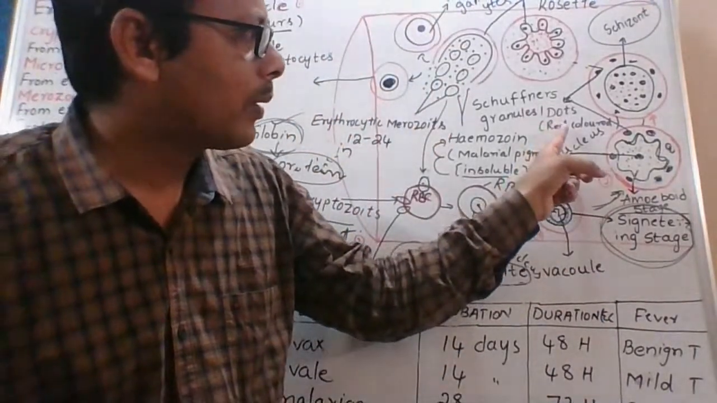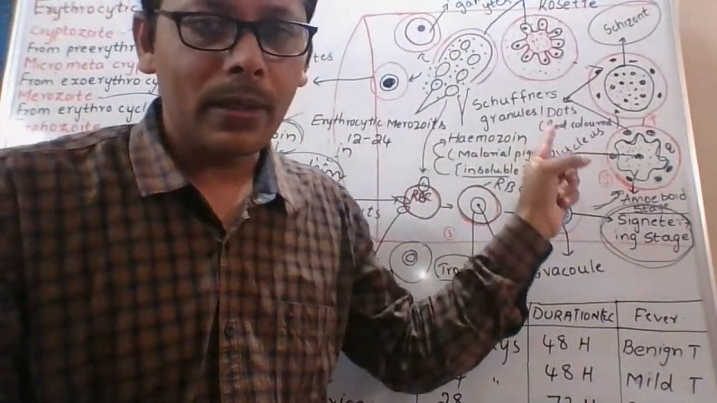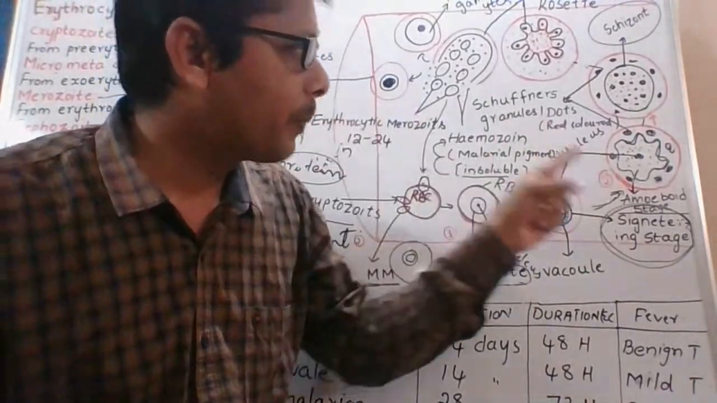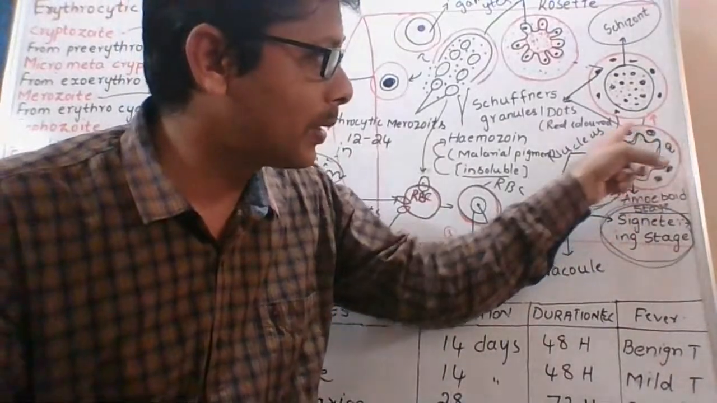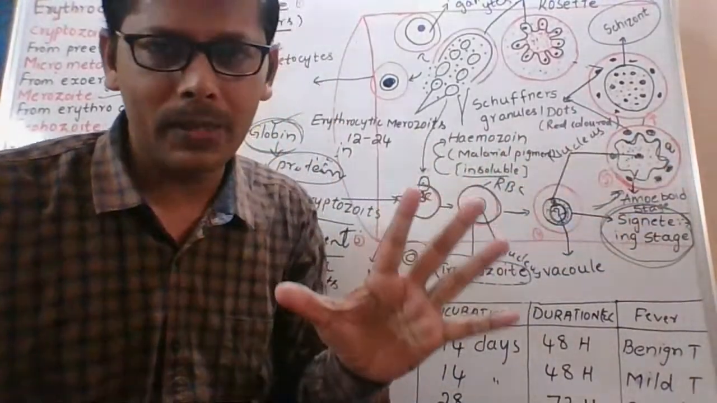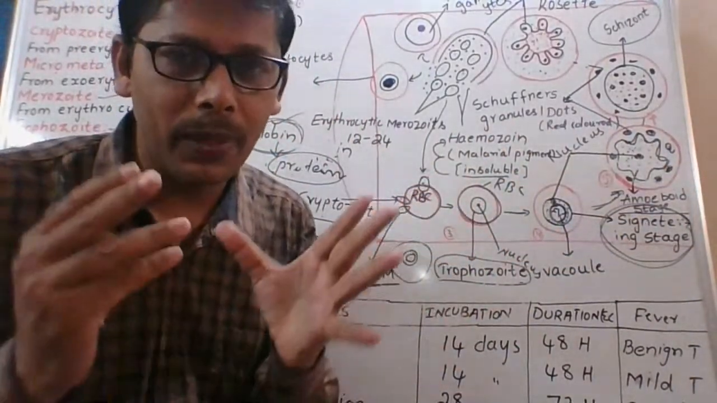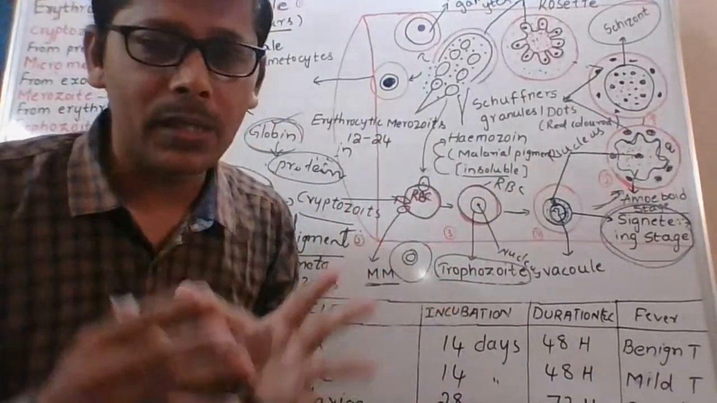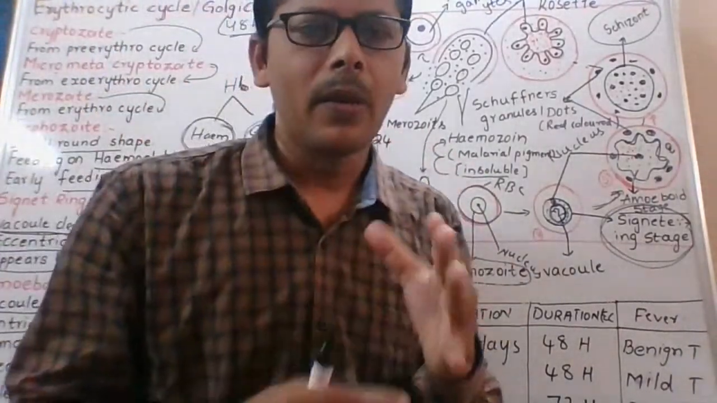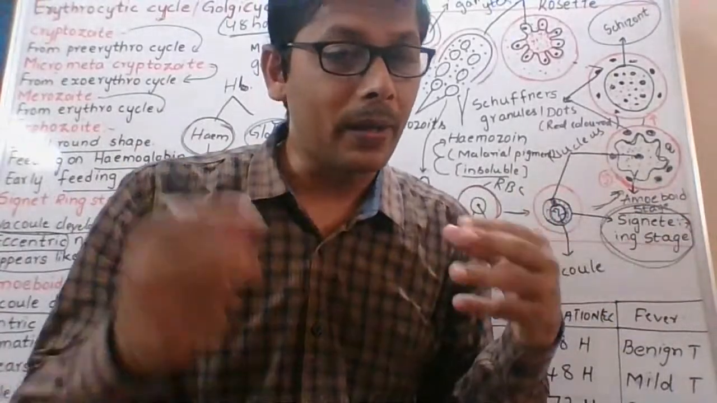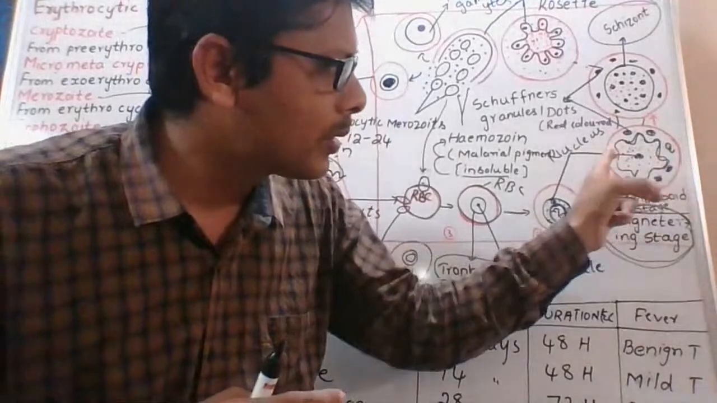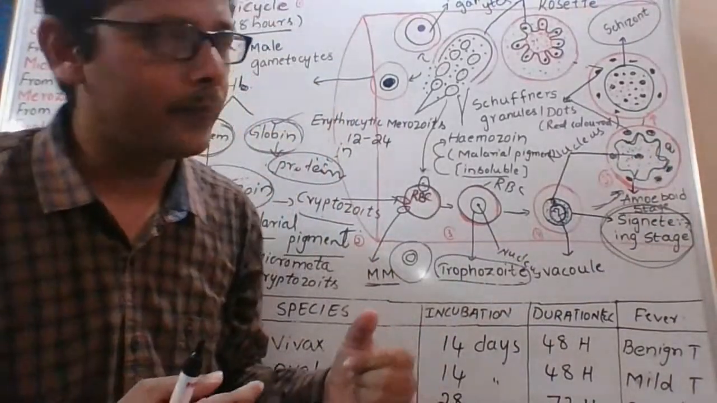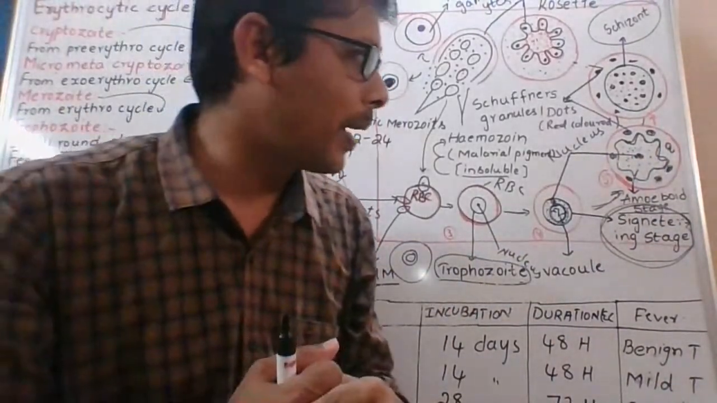Okay, what are Schüffner's dots or Schüffner's granules? What is their color? They are red in color. Where are they present? They are present in the cytoplasm of the red blood cell, not in the cytoplasm of this amoeboid. Scientists believe that these are the antigens produced by the parasite. The parasite produces new antigens, and those new antigens are released into the cytoplasm. That's why it is called a smart parasite.